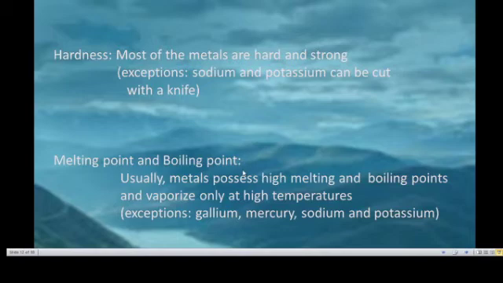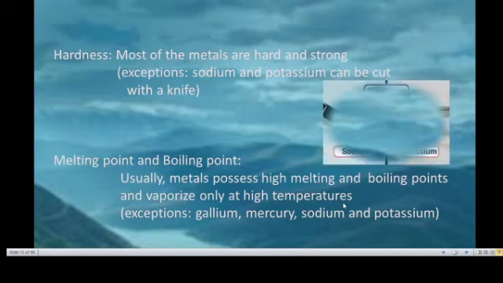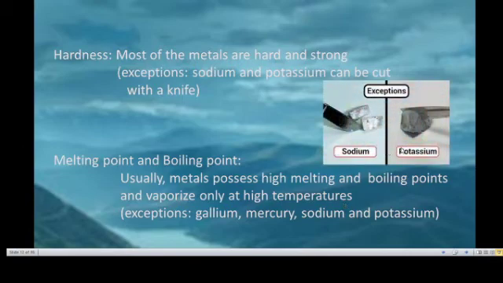Melting point and boiling point. Usually metals possess high melting and boiling points and vaporize only at high temperatures. Exceptions: gallium, mercury, sodium and potassium. Most of the metals are hard and strong. Exceptions: sodium and potassium can be easily cut with a knife.